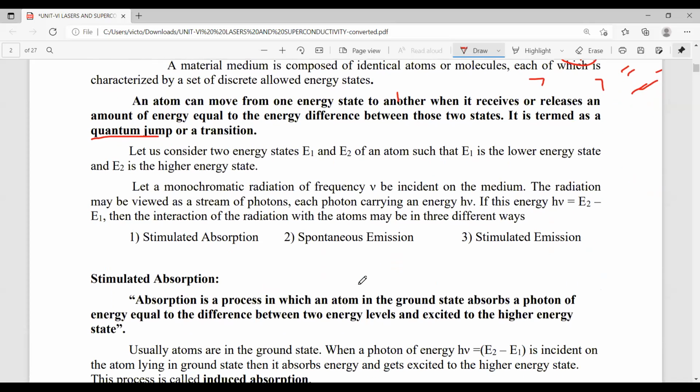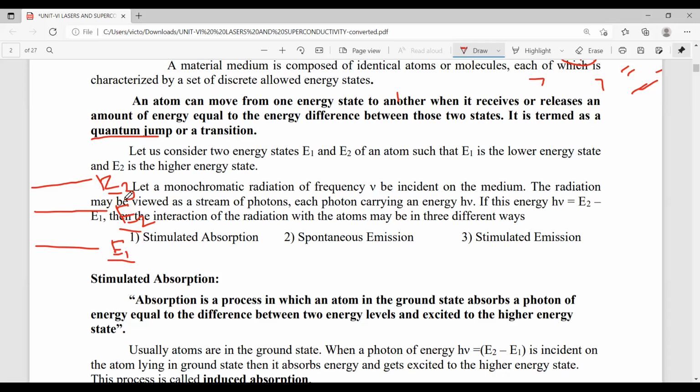Actually, this transition we have to discuss in terms of energy levels. For example, if you take a three energy level system, they are named E1, E2, E3. Here E1 is called the lower energy level, or it is also named the ground state energy level.